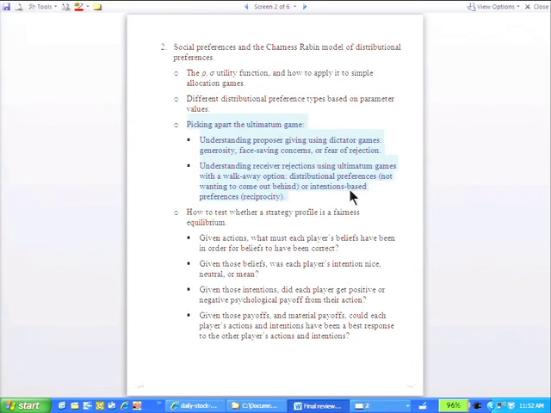And then we asked 2 questions. Why do proposers give? Oh, by the way, you should also understand the Nash equilibrium in the ultimatum game, which is give nothing, accept anything, under the assumption of pure self-interest. Then we picked apart proposer giving by cutting the ultimatum game in half and looking at dictator games. We talked about 3 different reasons for giving: generosity, face-saving concerns, and fear of rejection. And we went through a series of experimental tests.